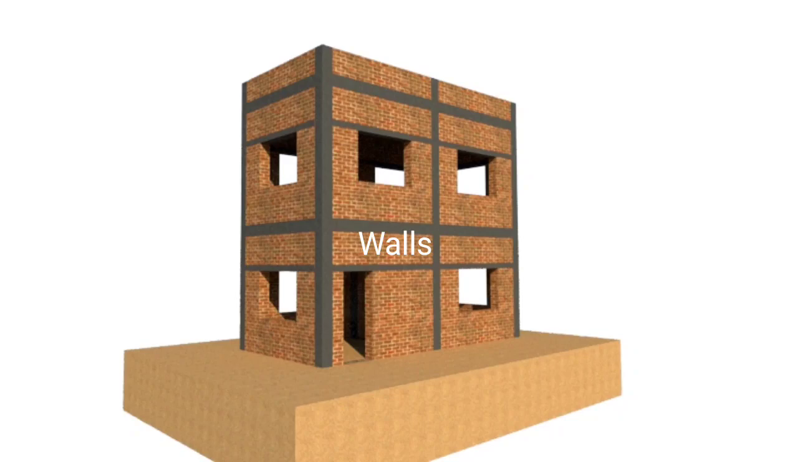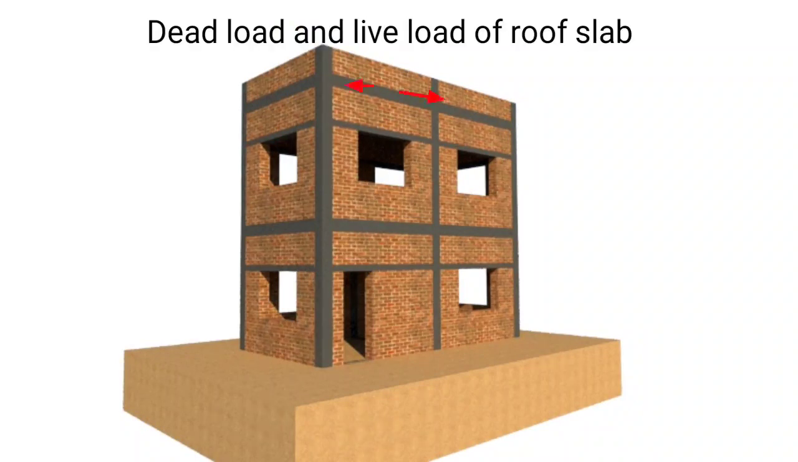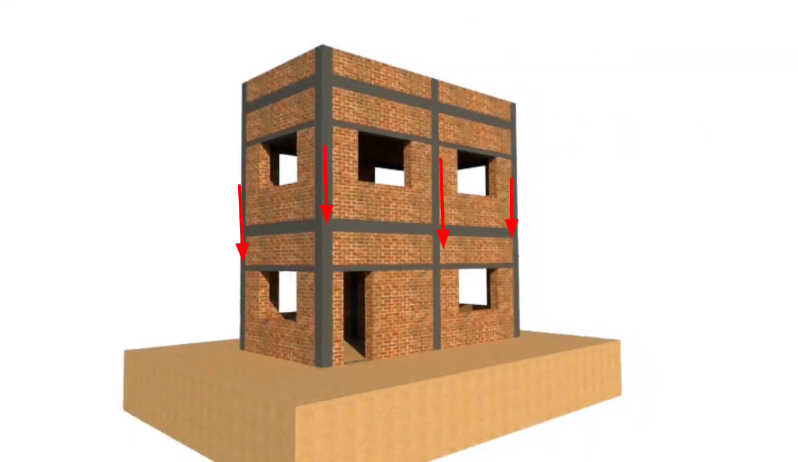The concept of this method of construction is that whatever load a slab gets, that is dead load and live load of a roof slab, will be transferred to the roof beam, then to the column, then to the foundation, and from the foundation to the soil. In this method, the wall will act just like a partition. No load will be transferred through the walls.